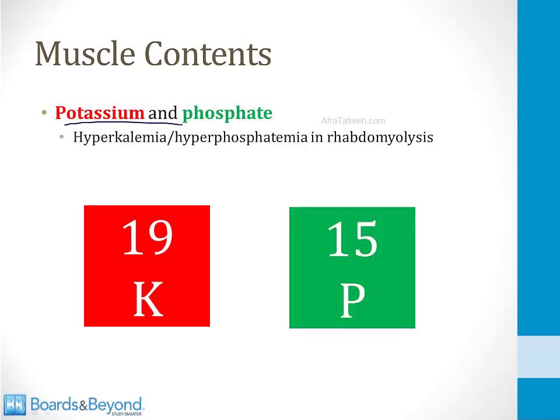There's lots of potassium and phosphate inside your muscle cells, and for this reason, in rhabdomyolysis, when there's muscle damage, hyperkalemia and hyperphosphatemia are very common.